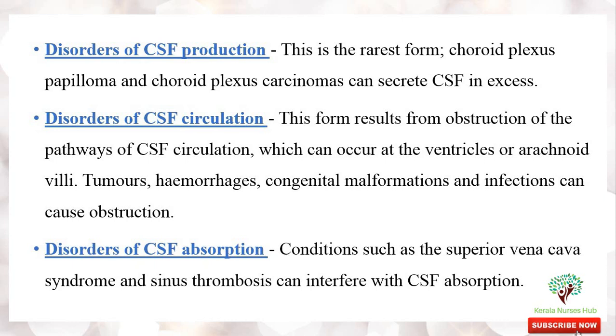Next reason, disorders of CSF circulation. This form results from obstruction of the pathway of CSF circulation, which can occur at the ventricles or arachnoid villi. Tumors, hemorrhages, congenital malformations and infection can also cause the obstruction. And the third reason is disorders of CSF absorption. Conditions such as superior vena cava syndrome and sinus thrombosis can interfere with CSF absorption.